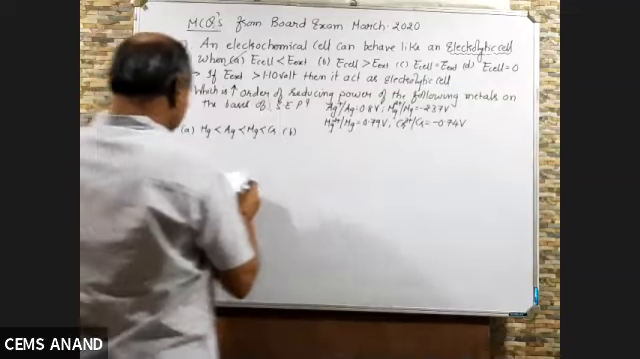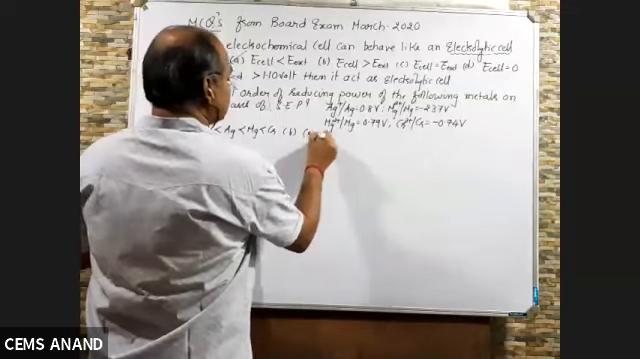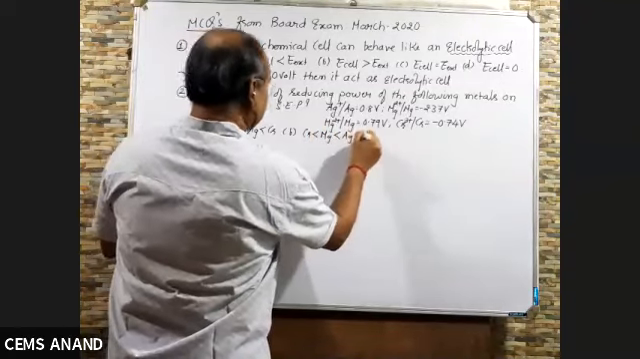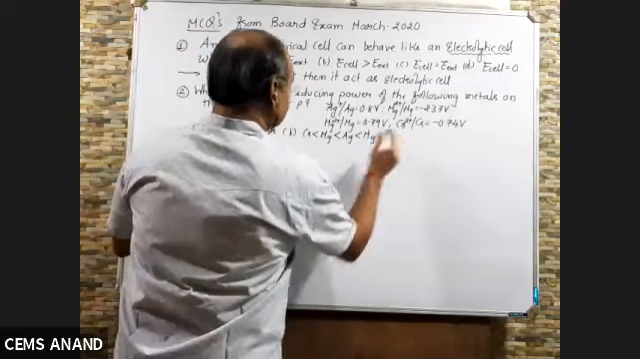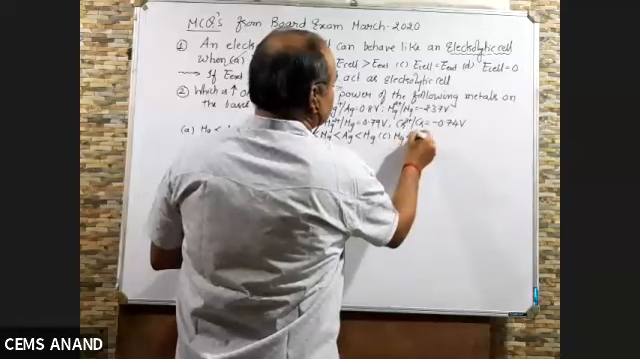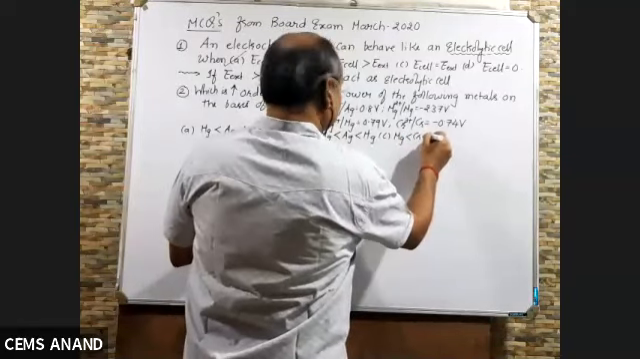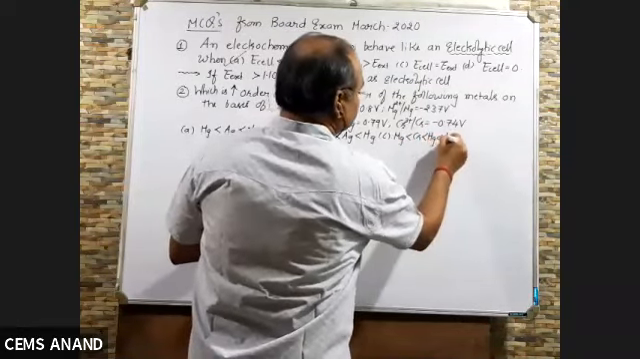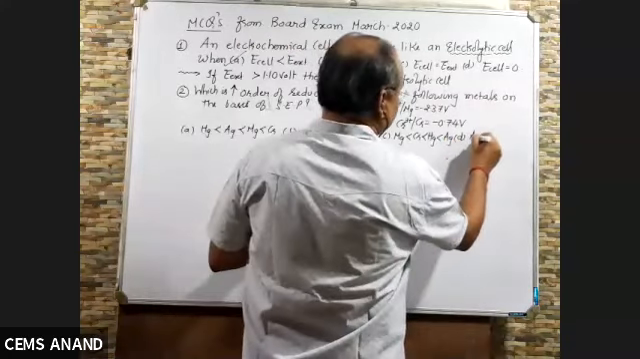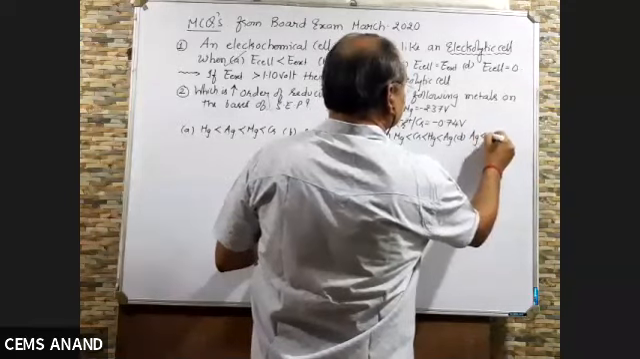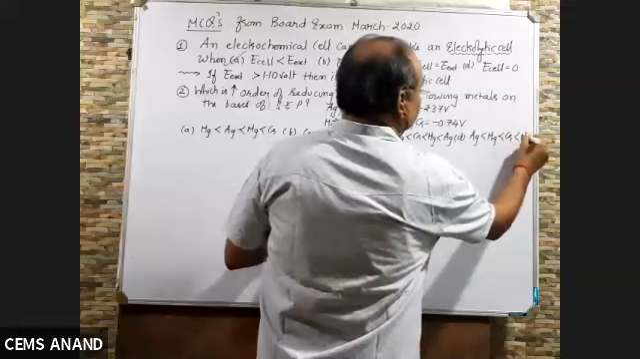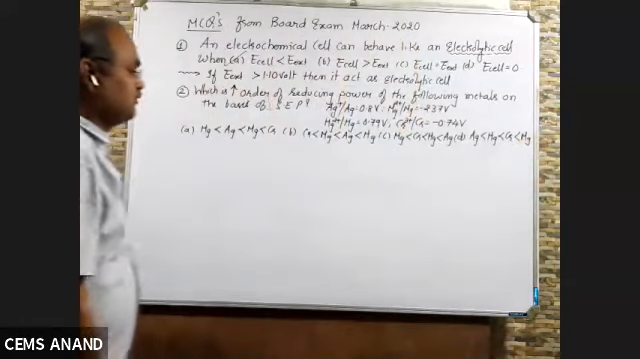B, Cr less than Mg less than Ag less than Hg. C, Mg less than Cr less than Hg less than Ag. And D, Ag less than Hg less than Cr less than Mg. Now how will you solve?